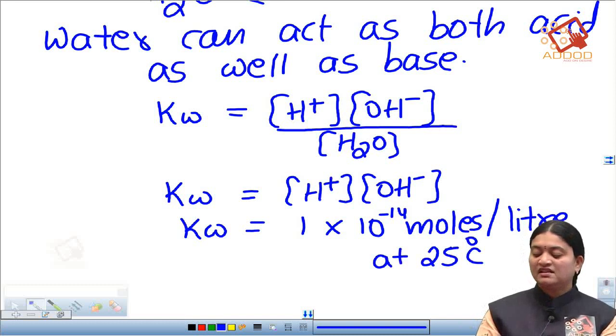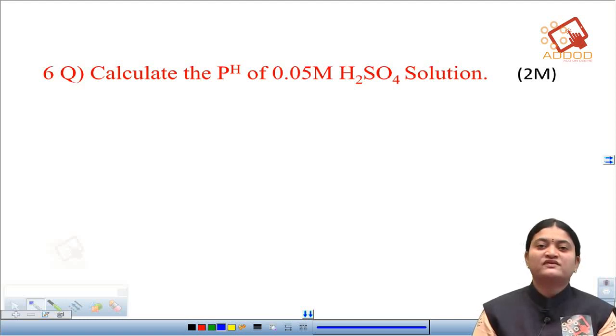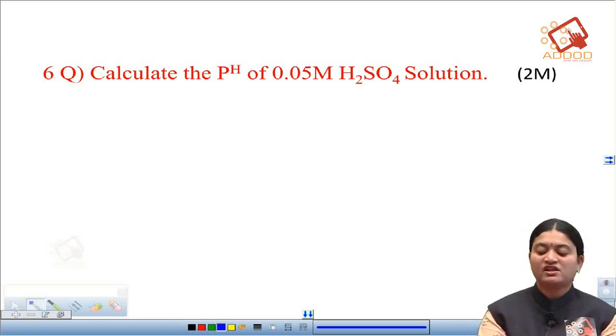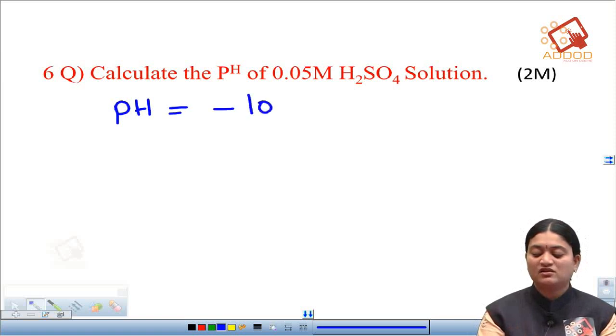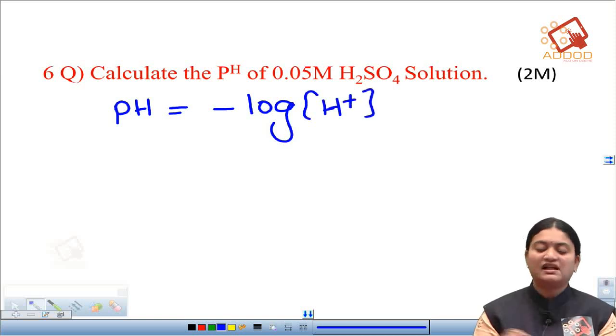Okay, so now coming to the next question. Calculate the pH of 0.05 M sulfuric acid solution. This is a simple problem. As we know, to calculate the pH value we should write the formula for pH. So pH equals minus log of the molar concentration of H plus ion. This is the formula we have to calculate the pH.